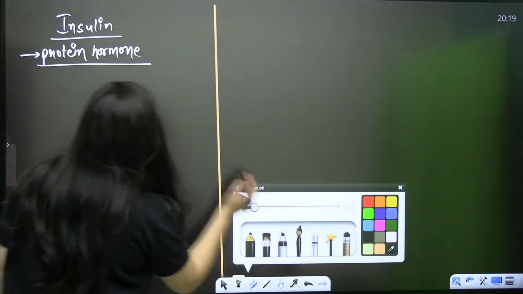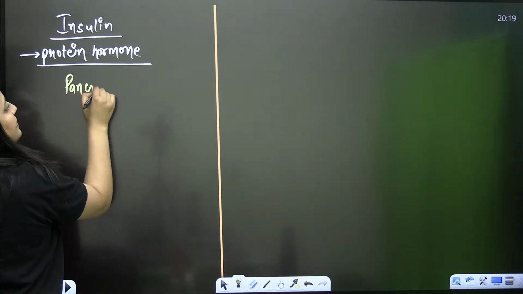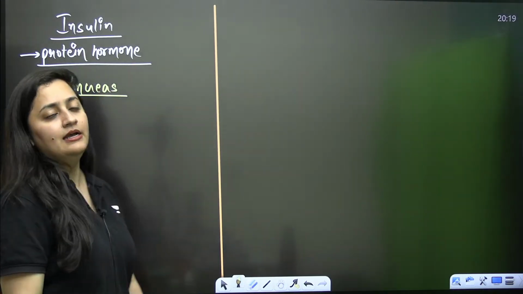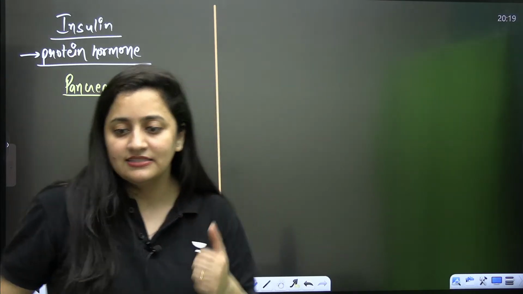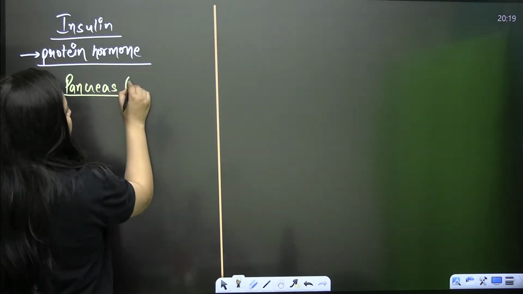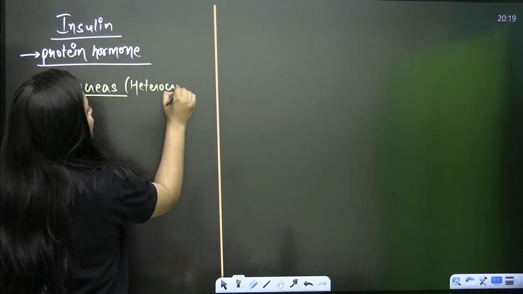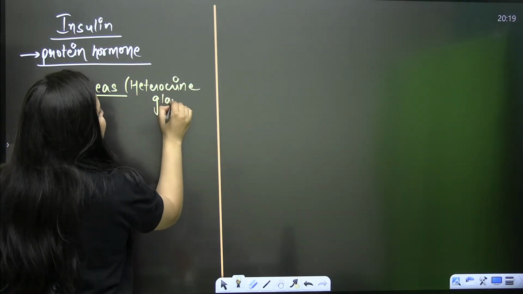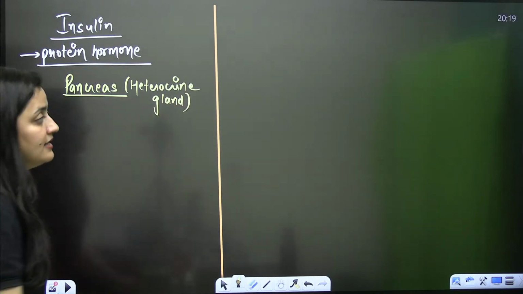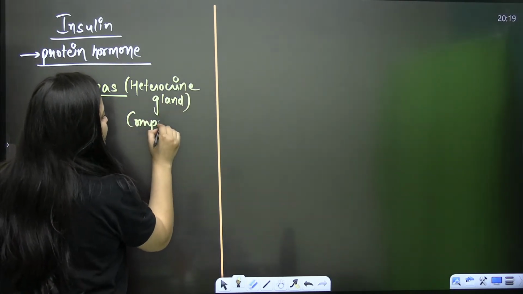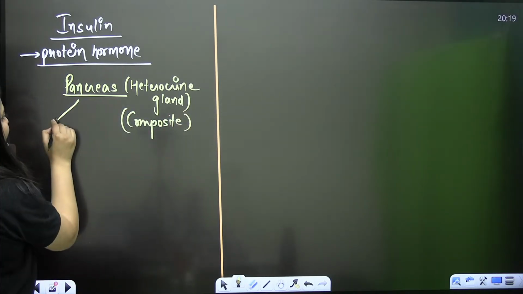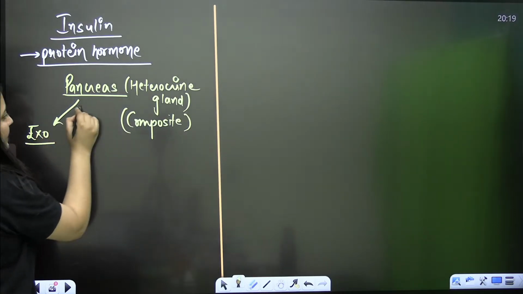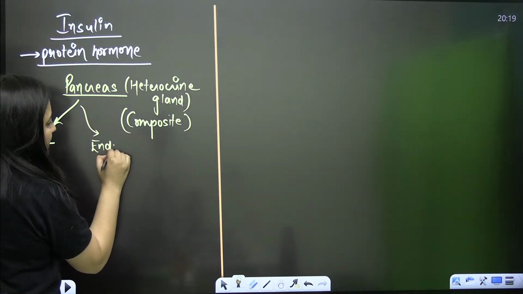So, insulin is released by the pancreas. What is a pancreas? Pancreas is a gland. It is the second largest gland of our body. The first largest gland is the liver, and the second is the pancreas. Moreover, the pancreas is a heterocrine gland. It means it is a composite gland or a mixed gland. That's what you need to remember. So the pancreas has an exocrine part as well as an endocrine part.